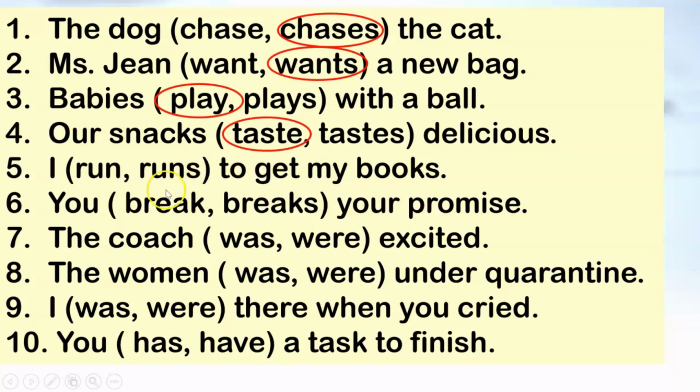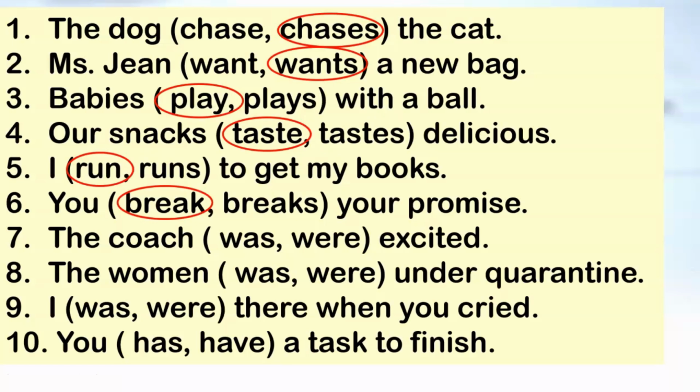Number 5, I runs to get my book. Remember, I will always take plural because this is an exemption to rule number 1. So it should have to be I run to get my books. You is also an exemption to rule number 1. It should always take plural. What is the plural verb? The plural verb is break.